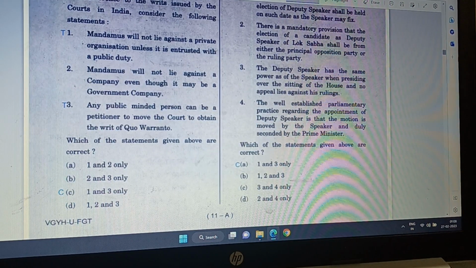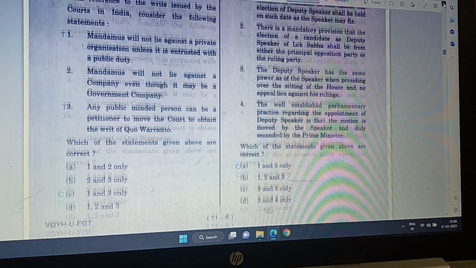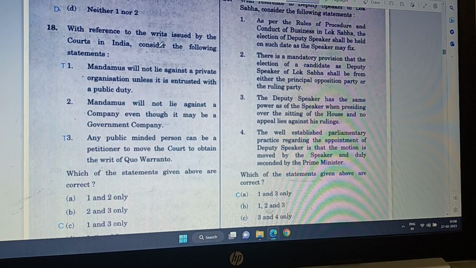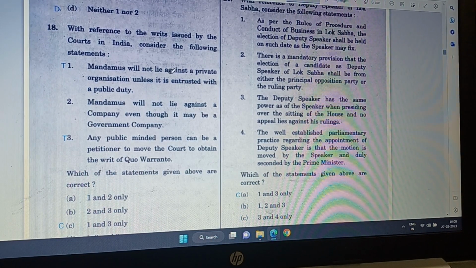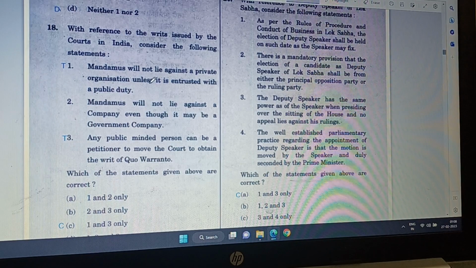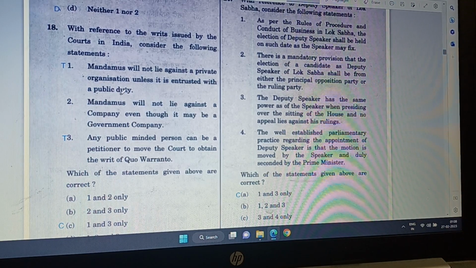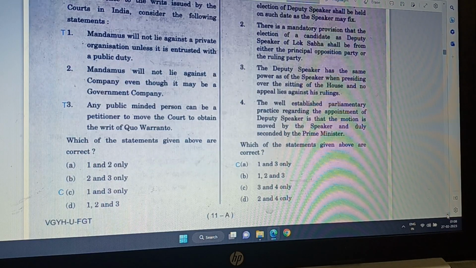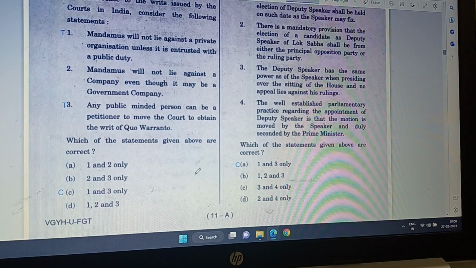Question 18 is, with reference to the writs issued by the courts in India, consider the following statements. Mandamus will not lie against the private organization. Yeah, this is correct. Unless it is entrusted with a public duty, because mandamus is only for the government or government related organizations.